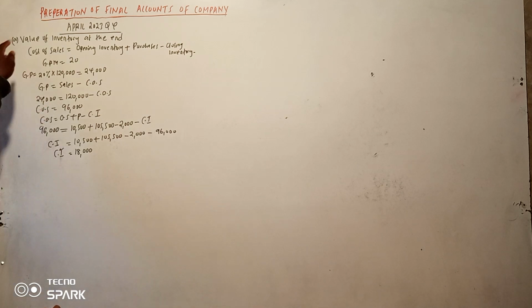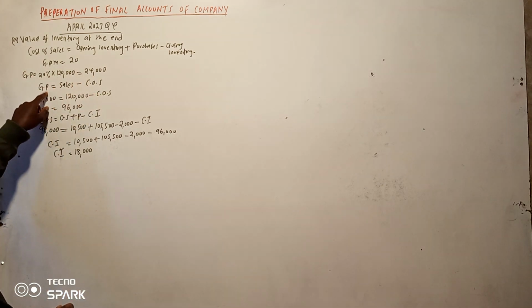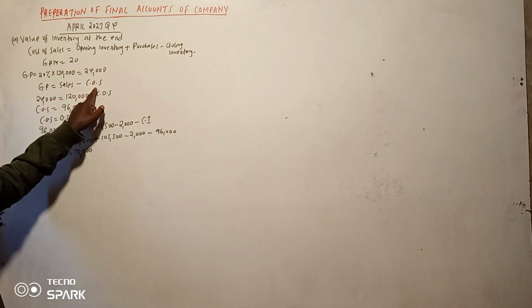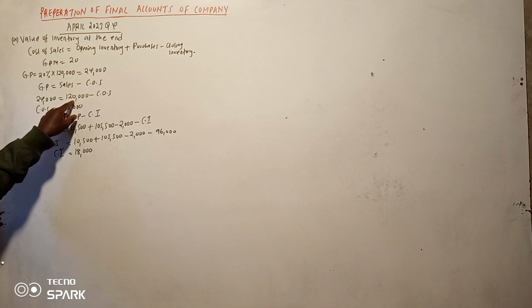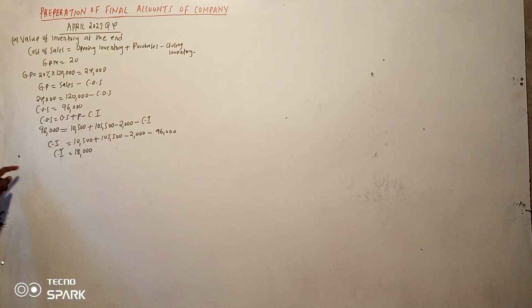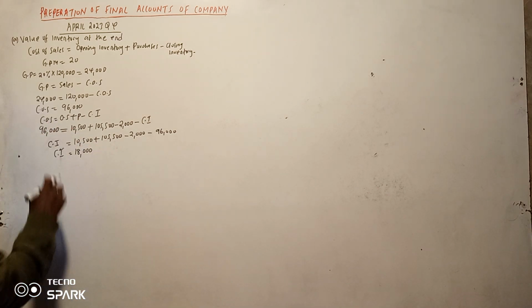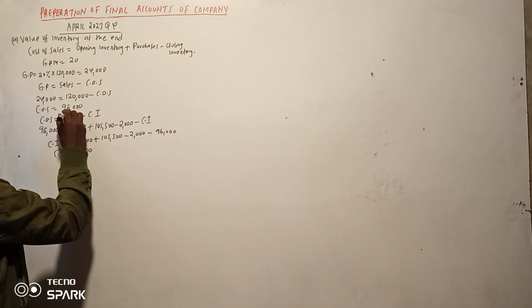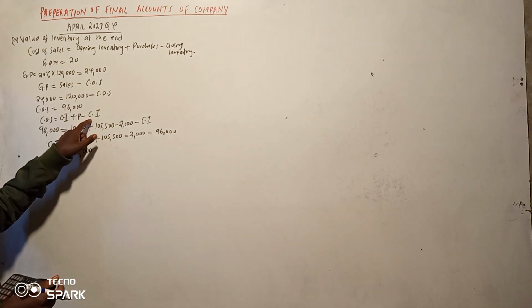So tunasema 20% of 120 is to be our gross profit. So remember our gross profit is sales minus cost of sales. So gross profit is 24,000. Our sales is 120. We less to get cost of sales as 96,000. And remember the formula for cost of sales. Cost of sales is equal to opening stock, or we want to use the opening inventory because they are using the word inventory. Opening inventory plus purchases minus closing stock.